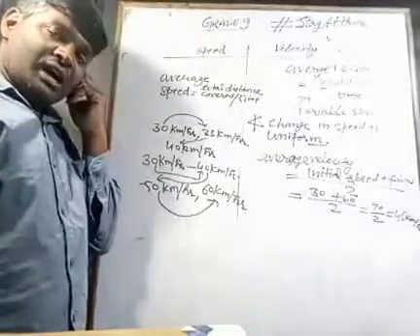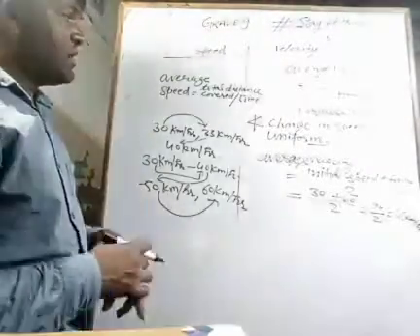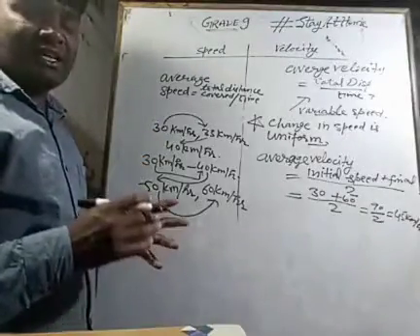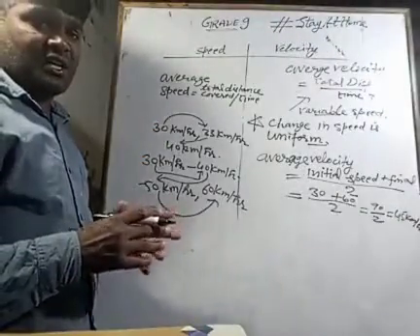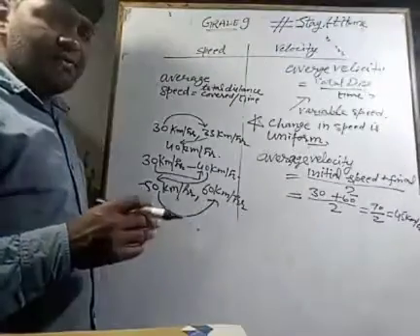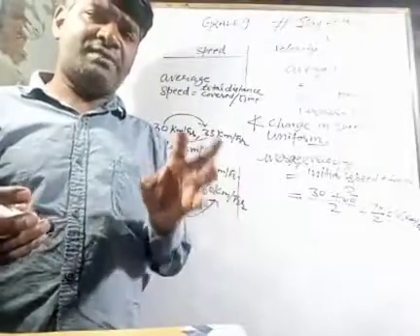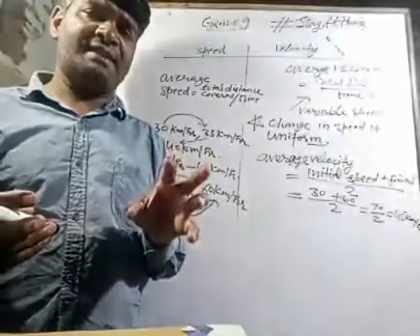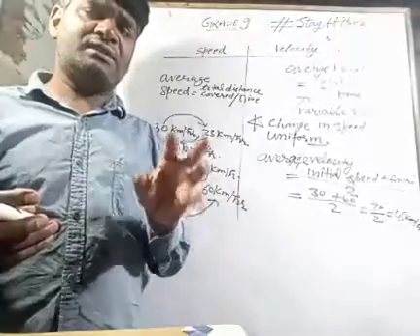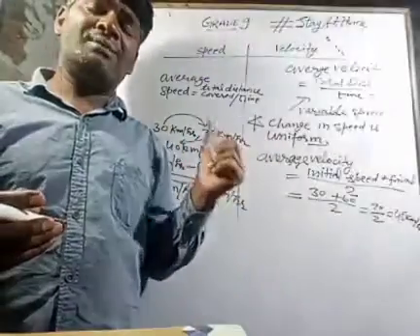One more thing I would like to tell you once again. What do you mean by average speed or average velocity here? Average speed is that speed with which the object will cover the same distance in equal time as it has covered already with a variable speed.